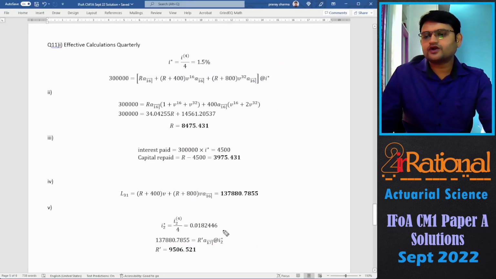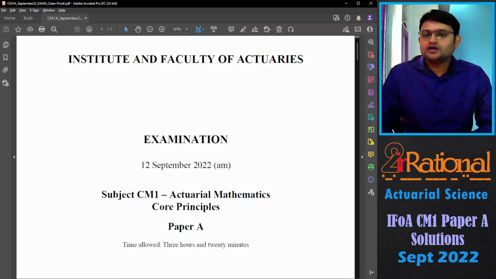So now the rate of interest has changed to 7.5% per annum. So I have calculated i star, that is i4 by 4, as this much. Using that, we'll calculate how much will be the new repayment for the remaining 17 installments. It turns out to be 9506.521.